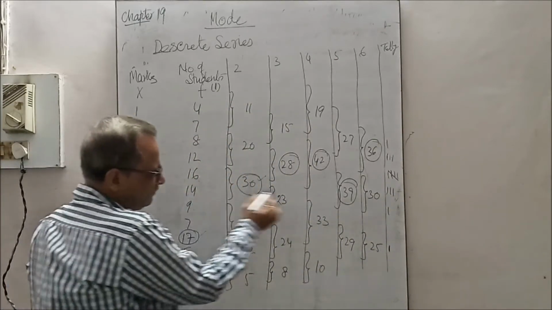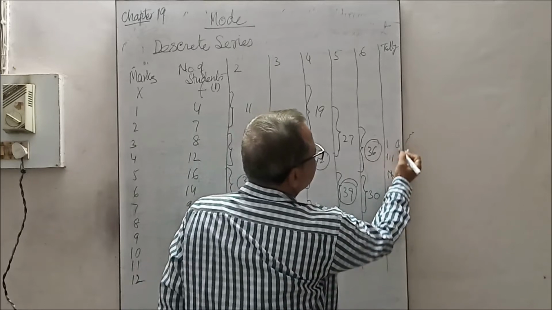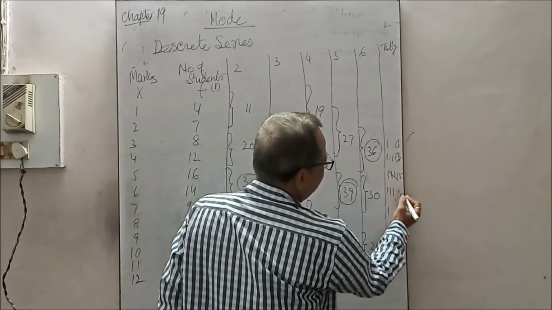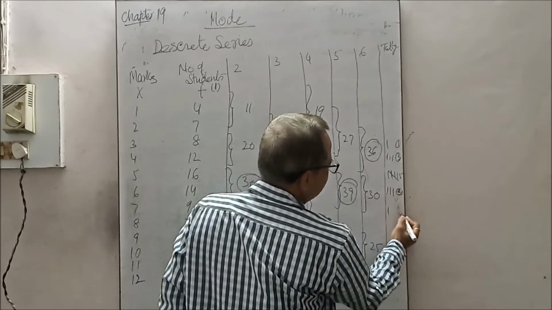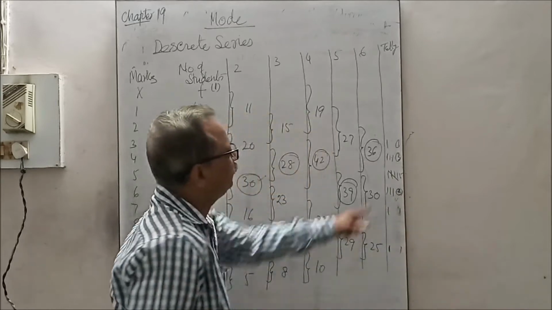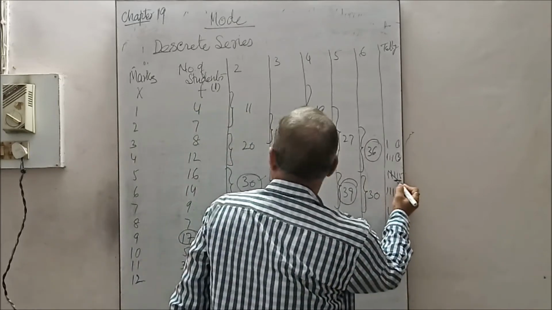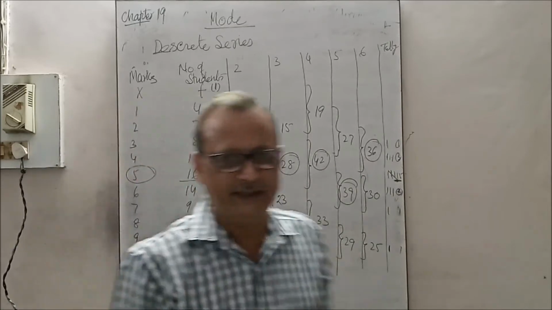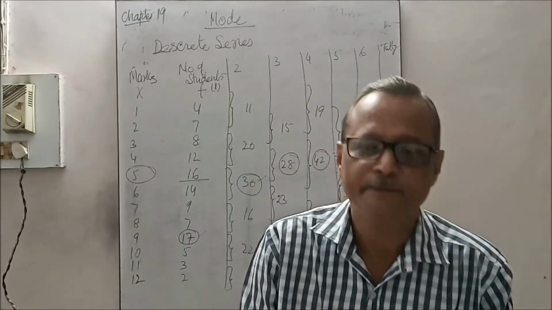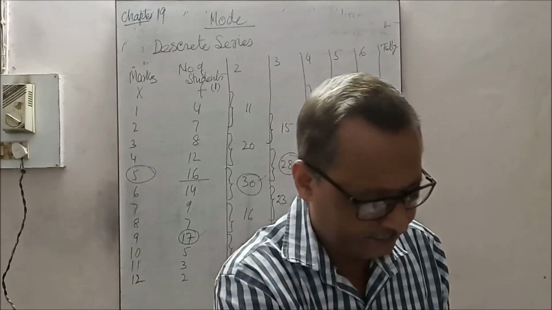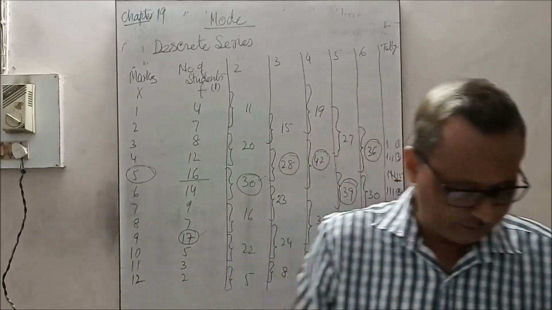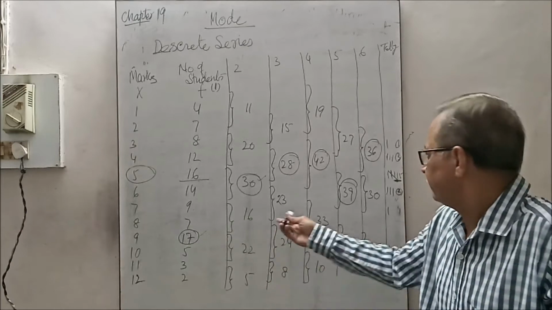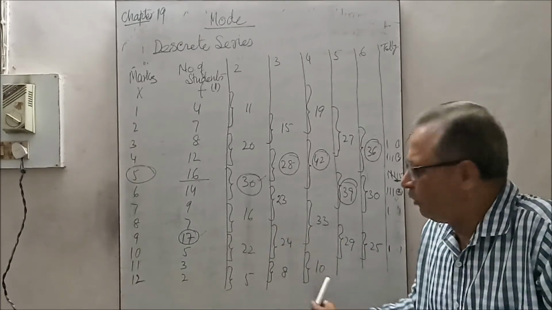Now this is the distribution. See, which is more? This is 1, this is 3, this is 5, this is 3, this is 1, this is 1. So 5 is highest. The mode is before 16. The mode is 5, in this case, under the grouping table. Got it? The mode is 5. Is it clear now?